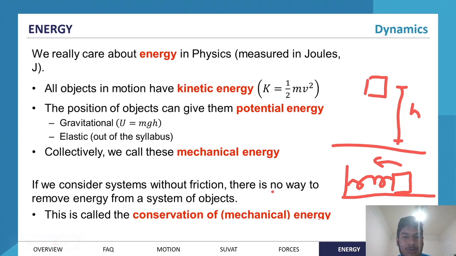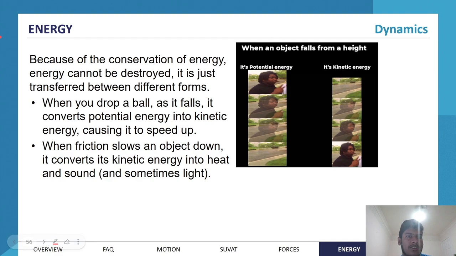And if we consider systems without friction, there is no way to remove energy from a system of objects. This is called the conservation of mechanical energy. So if we ignore friction, right, there's no way to lose energy from these systems. You conserve energy all the time. The total energy initially has to be equal to the total energy finally. And that's very related to the law of conservation of energy. Because of the conservation of energy, we cannot destroy or create it. The only thing we can do is transfer it between different forms.